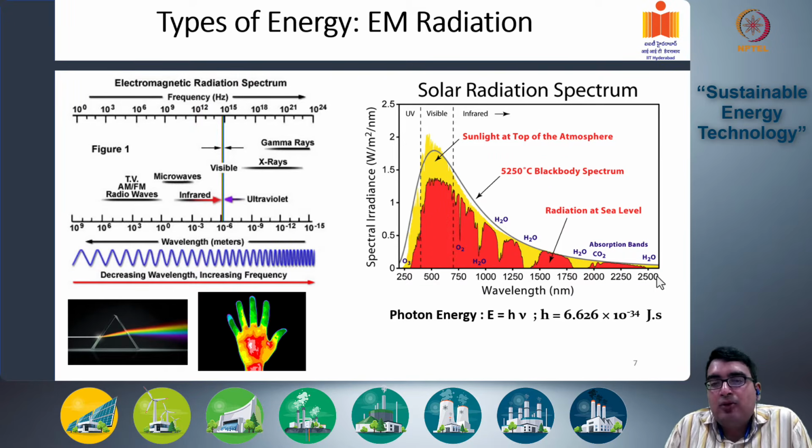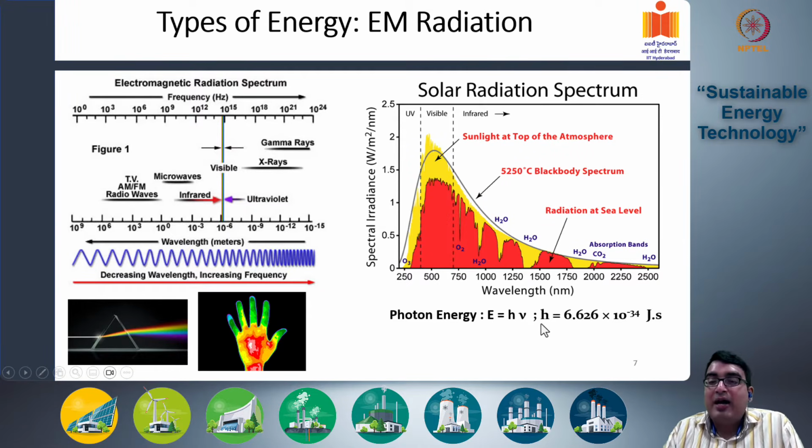Another important aspect to note is that the energy contained in electromagnetic radiation is discretized, as Einstein discovered in one of his first seminal papers, and Planck also discovered this aspect. That energy comes in discrete packets, which we call photons, and this is proportional to the frequency nu, multiplied by a proportionality factor, the Planck constant, which is 6.626 times 10 to the power minus 34 joule seconds.